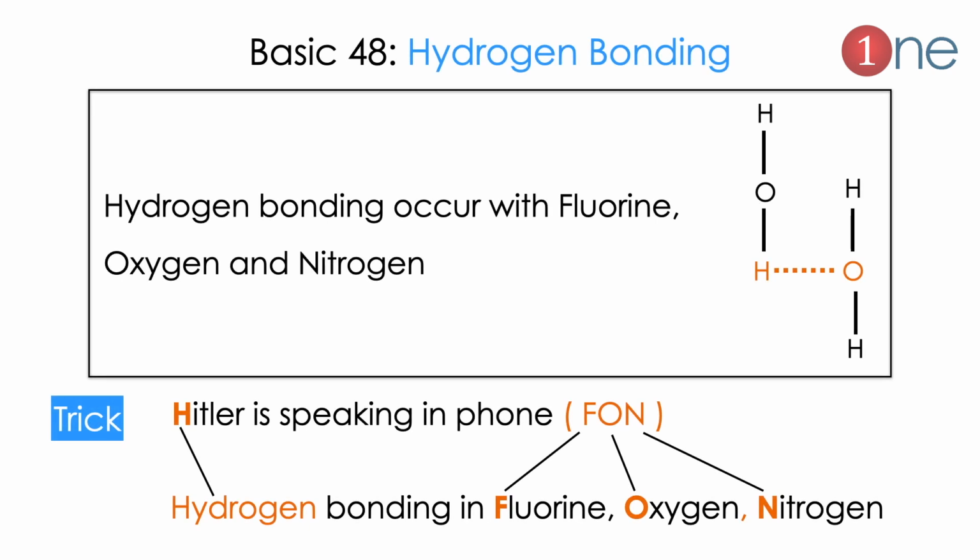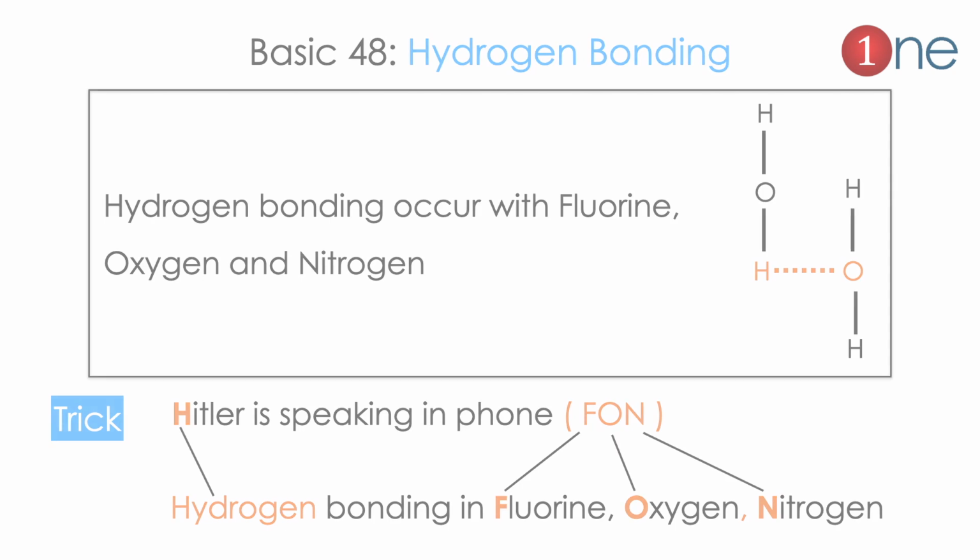Next basic is hydrogen bonding. Hydrogen bonding normally occurs with fluorine, oxygen and nitrogen. The hydrogen bonding occurs due to the electronegativity of those atoms, which attract the hydrogen and form a very weak type of bond, but it is very important in biomolecules, so you should know that. The easy way to remember is "Hitler is speaking to phone", meaning hydrogen bonding occurs with fluorine, oxygen and nitrogen.